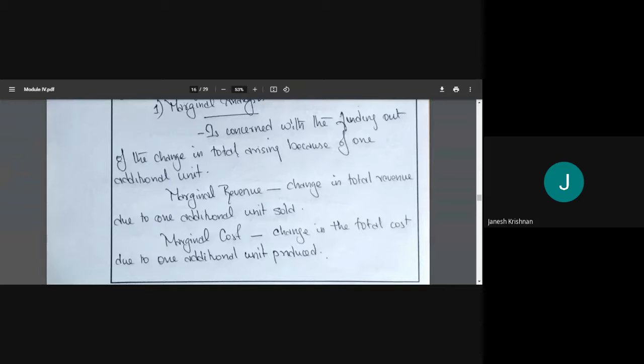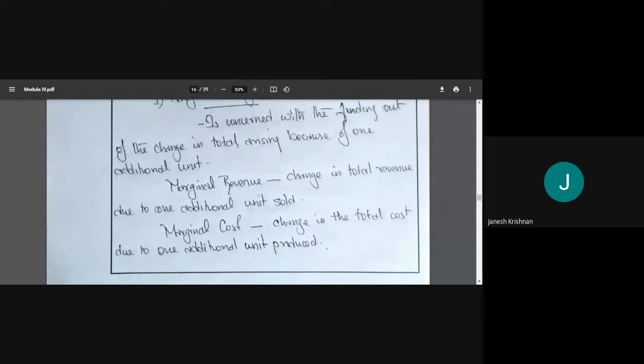And marginal cost is the change in the total cost due to one additional unit produced. If to produce 1,000 we need a certain amount, then to produce one more, the 1,001st, how much cost is required? This is marginal cost. It is called marginal because the change is very small.